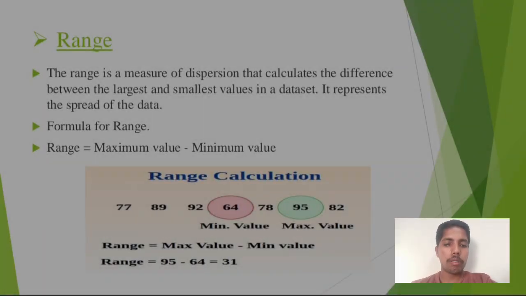Range. The range is the measure of dispersion that calculates the difference between the largest and smallest values in the dataset. It represents the spread of the data. Formula for the range: range equals maximum value minus minimum value. This picture represents the calculation of the range.